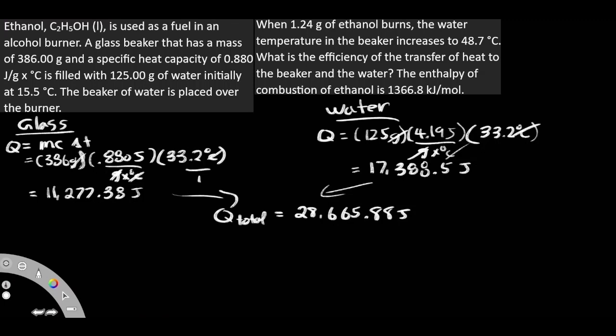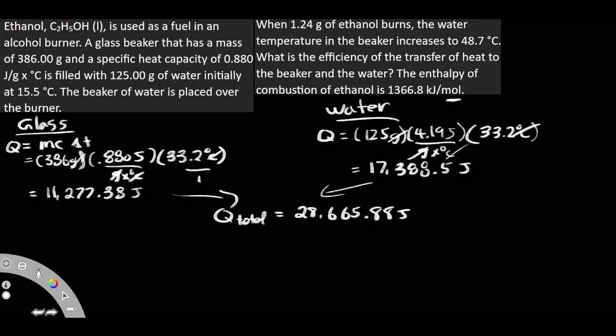28,665.88 joules. Well, the question is also asking now for the efficiency of the transfer of heat to the beaker and the water. So this is how much it came in, right? Obviously, this may not be the total value that we actually wanted. We have to figure out how much was optimal to attain, right? The energy input. This here was the output. How much was actually inputted, right? That theoretical amount that we should have gotten. Well, we're going to have to figure it out, but they do tell us a hint here that the enthalpy of combustion of ethanol is that much, 1,366.8 kilojoules per mole.